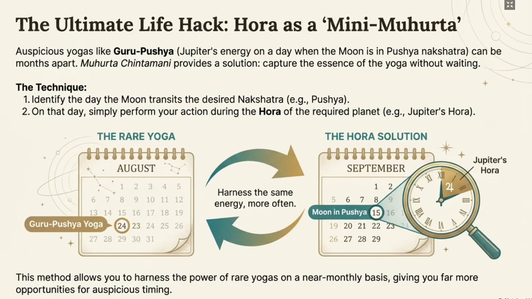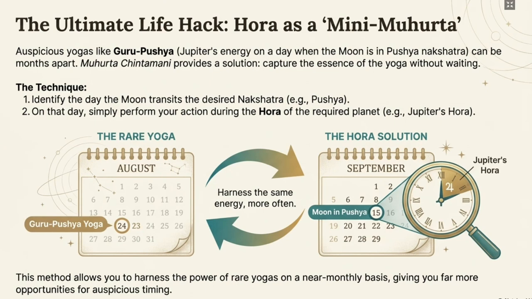It might not be a Thursday, but you can choose the Hora of Jupiter, and it will give you the same results as it would have been given on Guru Pushya Yoga, like Thursday and that particular nakshatra. Rather than choosing Thursday, you can just choose the Hora of Guru to start the same activity. Basically, the Muhurat is all about the initiation of the activity. So just start the activity in the Hora of Jupiter on Pushya Nakshatra, whenever the moon is in the Pushya Nakshatra, and you will get the same result.